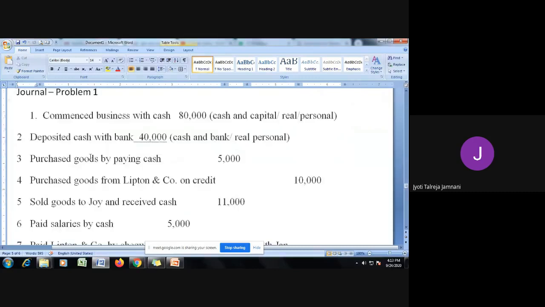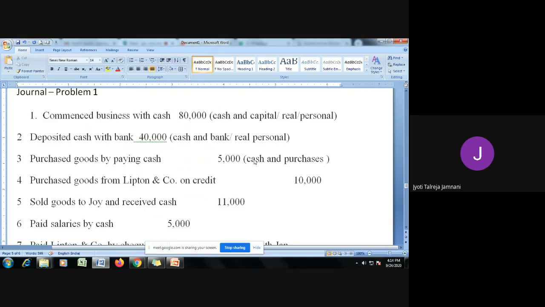The third transaction says purchase goods by paying cash. So now here again there are two accounts that are getting affected. And what are those two accounts? One you are paying cash, so cash is getting affected. And the second, you are purchasing goods, so instead of writing goods we will write it as purchases, because you purchase and you sell goods, both you do. So if I write goods, it is confusing whether goods are purchased or sold, so instead of that we are writing the word purchases.